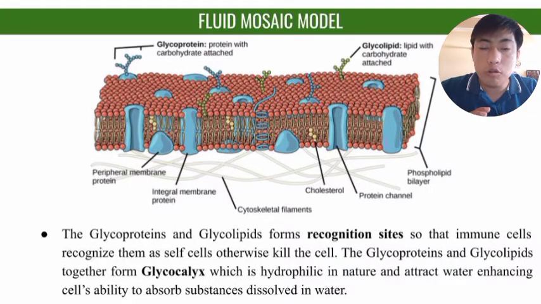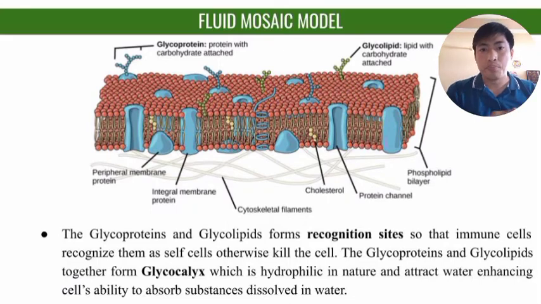Now coming to glycolipids and glycoproteins. As the name suggests, glyco means carbohydrate, and proteins means protein. So glycoproteins are the conjugation of carbohydrate and protein together. In the case of glycolipids, glyco means carbohydrate and lipids are lipids. So glycolipids are the combination of carbohydrates and lipids.